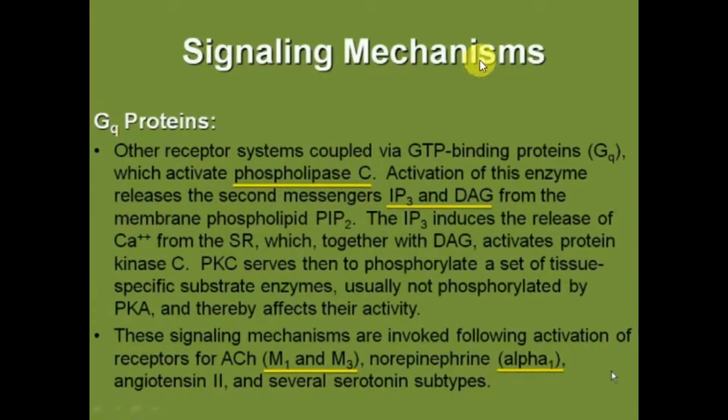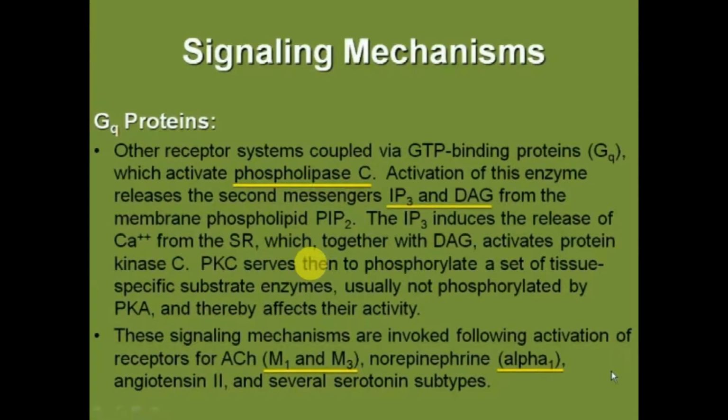So here the effector molecule is different, that is phospholipase C generating IP3 and diacylglycerol. IP3 induces the release of calcium from the sarcoplasmic reticulum, which together with diacylglycerol activates protein kinase C. So protein kinase C matches with phospholipase C, a way to remember.